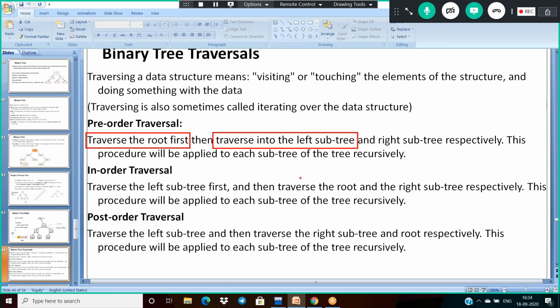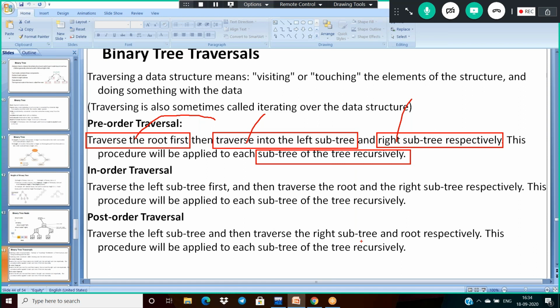When we traverse into the left child, the child again becomes a tree, a left subtree. Next, the right child is also a right subtree. So pre-order is first the root, next the left child and right child, and this procedure applies to each subtree of the tree recursively.